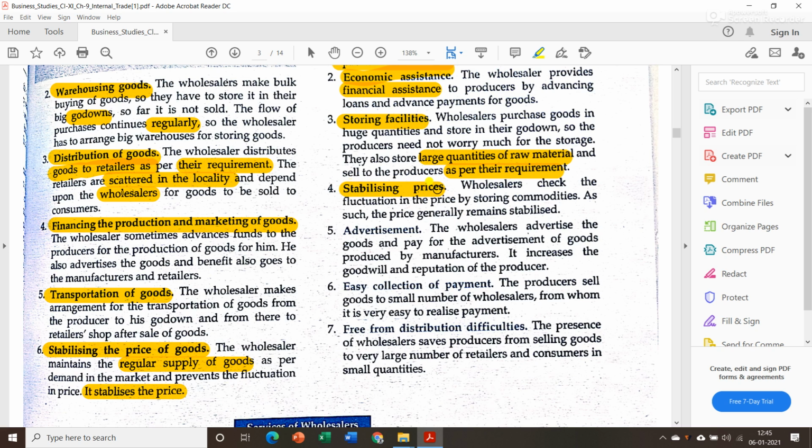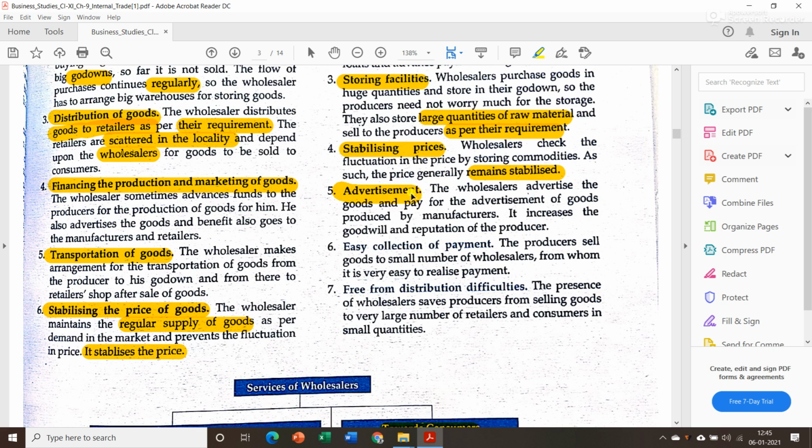Now next one is stabilizing prices. Wholesalers check the fluctuation in the price by storing commodities. As such, the price generally remains stabilized, means they usually keep checking the hike and downfall in the price of goods by regularly supplying goods. Then next is advertisement. The wholesaler advertises the goods and pays for the advertisement of goods produced by manufacturers. Sometimes they help the manufacturers by advertising the products of the manufacturer.